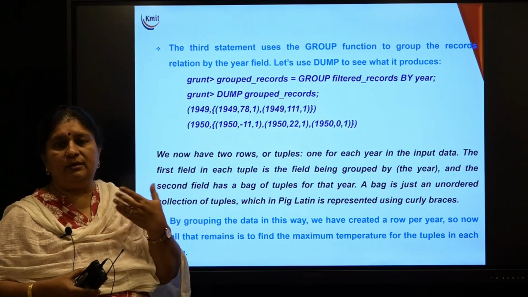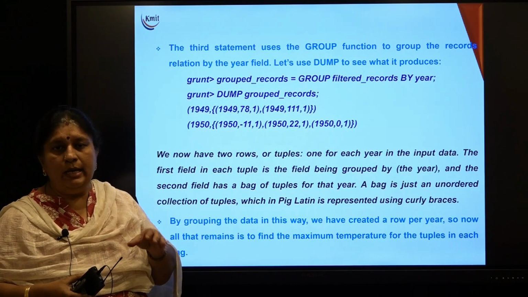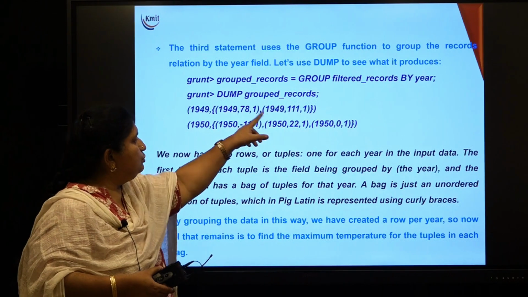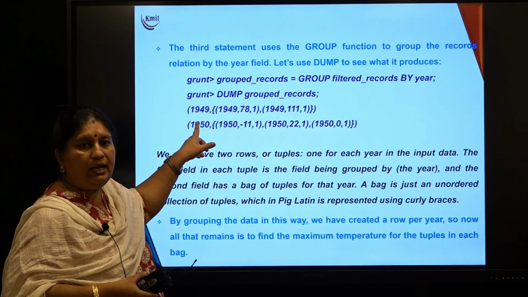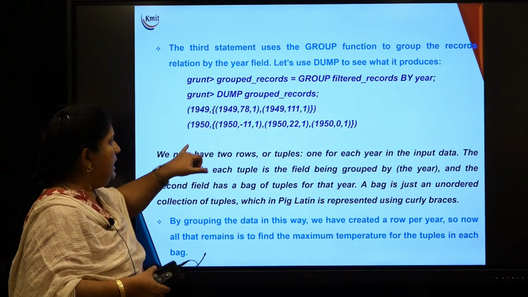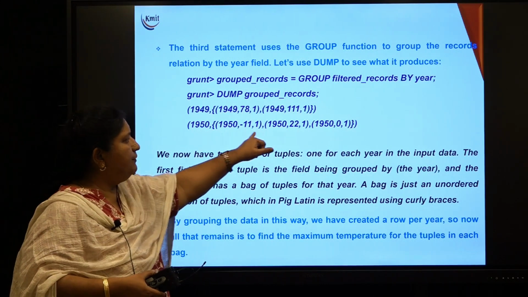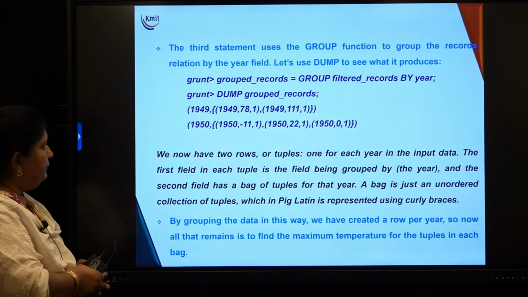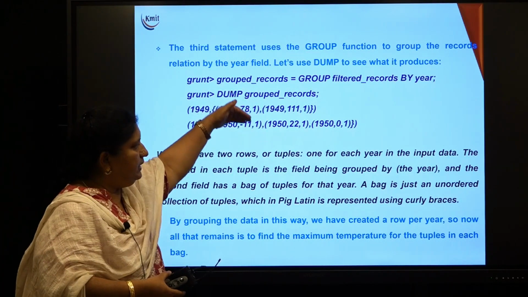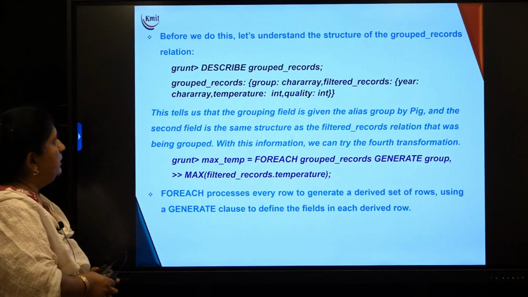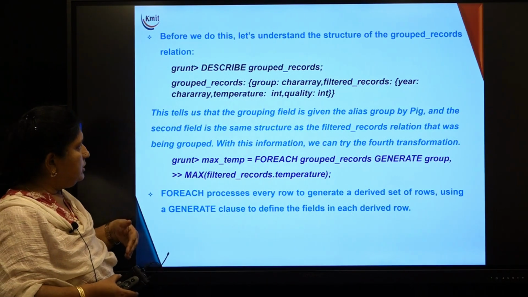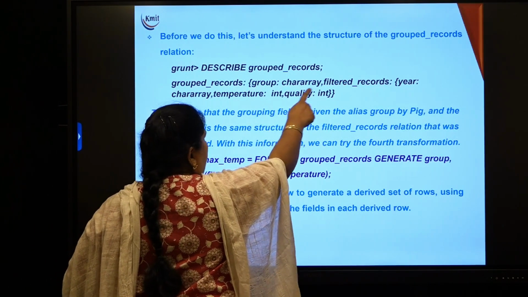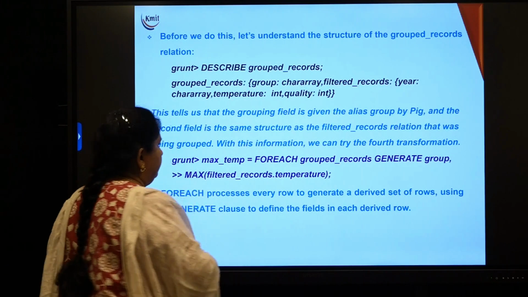We don't use Python terminology, list, tuple, set and all. Here we call them bags, right? The bag contains 2 records corresponding to the year 1949. Similarly, corresponding to 1950, I have got 3 rows in the bag. Now, if you say dump the grouped records, you will get this output. If you want to see the structure of grouped records, what do you have? What is the group item and what are the bag values?